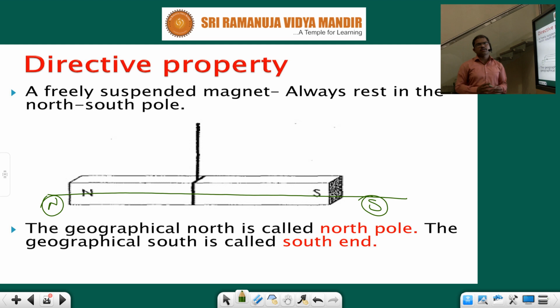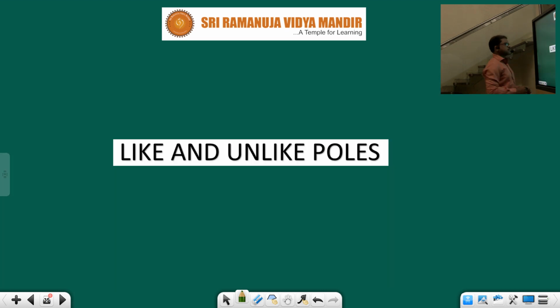That direction will be maintained. That is called directive property. Why is it aligned like that? Because Earth also behaves as a magnet. It also contains some poles. Due to the geographical poles, magnets align in that direction. This is called directive property.